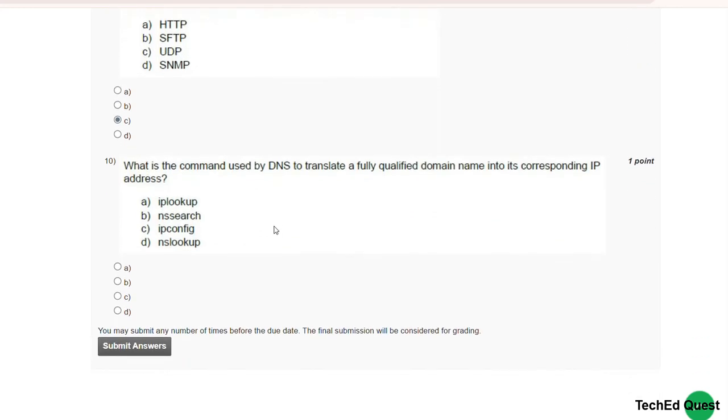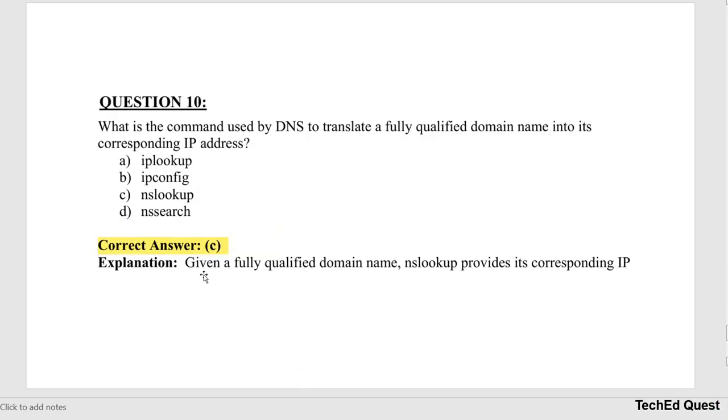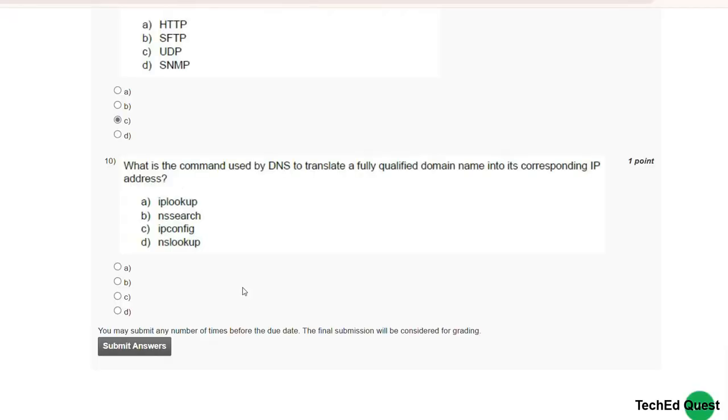Now move to the final question. What is the command used by DNS to translate a fully qualified domain name into its corresponding IP address? The answer is NSLOOKUP. Given a fully qualified domain name, NSLOOKUP provides its corresponding IP address. So the correct answer is D.